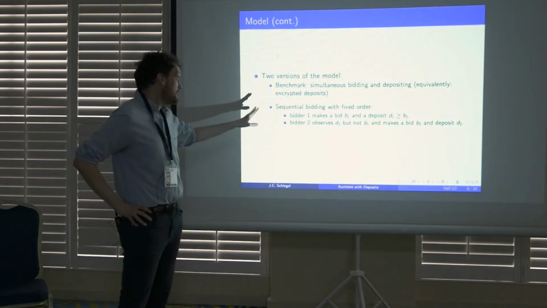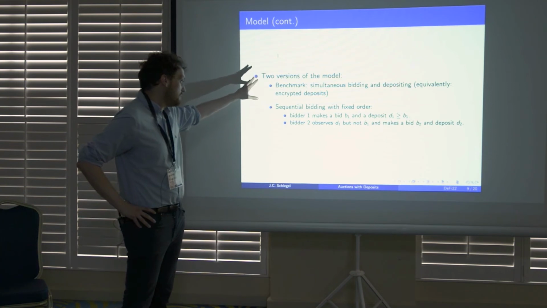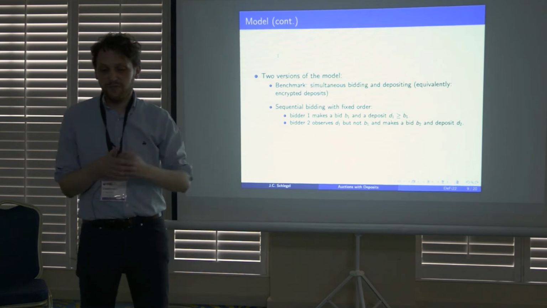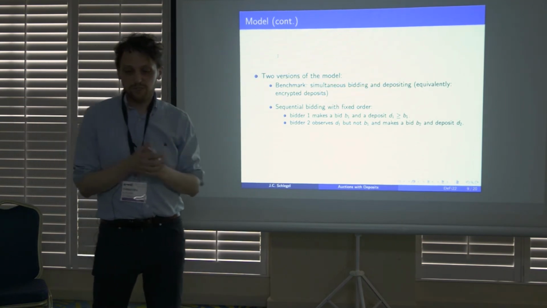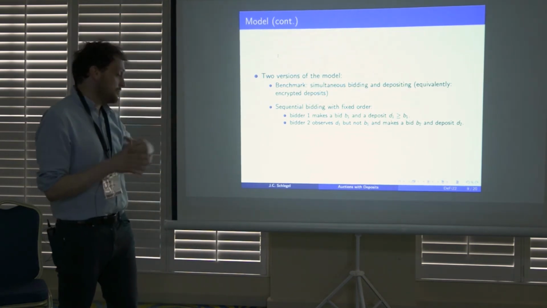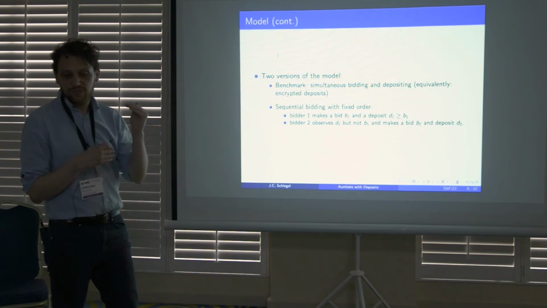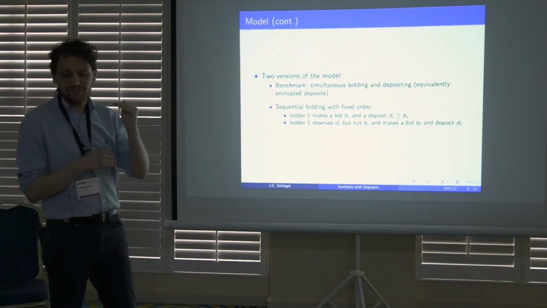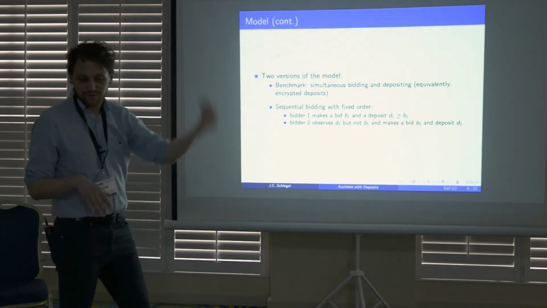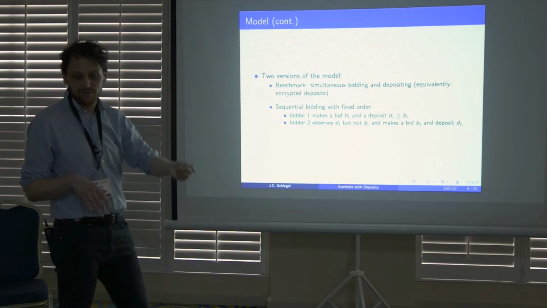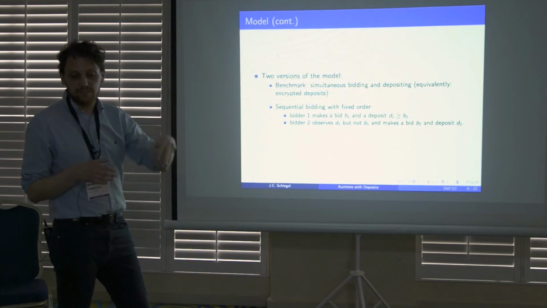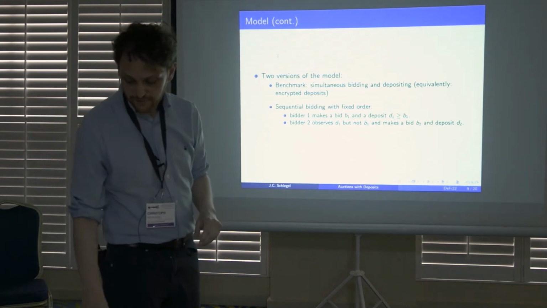Okay, 2 versions of the model. Very quickly, let me show you. The benchmark is if you could simultaneously bid, if you could hide the deposit, then you can just do standard auction stuff and you get a reasonable equilibrium. And then the second thing is the more interesting thing where we have sequential bidding. This is deterministic, again, not realistic, but otherwise the model becomes too complicated. We have the first bidder entering first, and we know that, and then the second bidder reacts to that, right? So it's a signaling model. Bidder 1 sends a deposit transaction, signals something to bidder 2. Bidder 2 reacts.